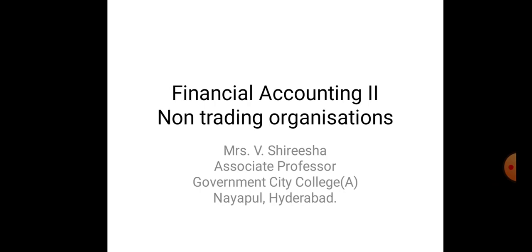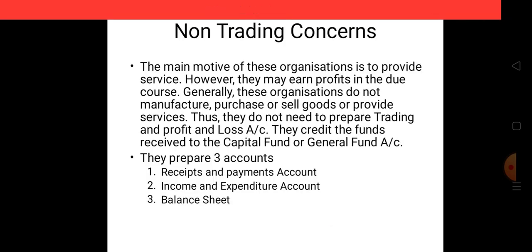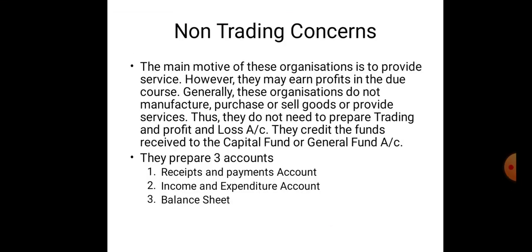Today's topic is non-trading organizations or non-profit organizations. Non-profit organizations' main motive is to provide services. They may earn profits in the course. These organizations do not manufacture, do not purchase or sell goods. They provide services. They do not need to prepare trading and profit and loss account.